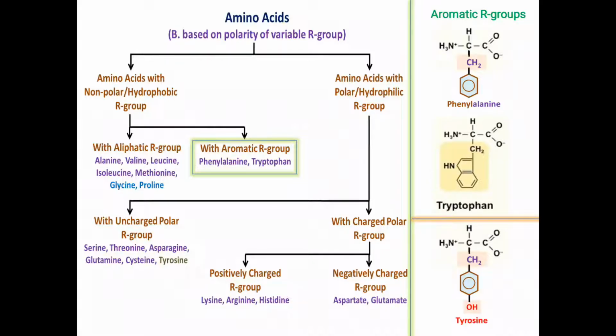And on the scale of non-polarity, the R group of phenylalanine is more non-polar or more hydrophobic than tryptophan, which in turn is more non-polar or more hydrophobic than that of tyrosine.